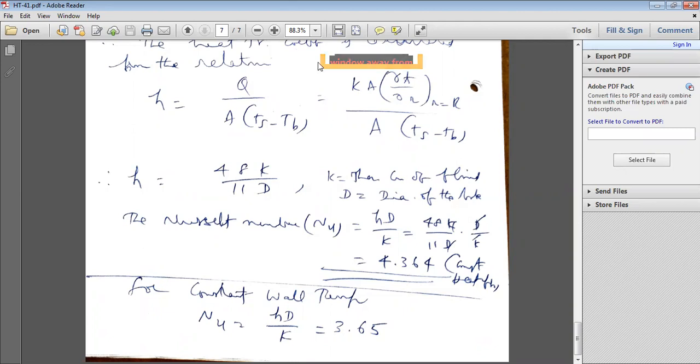To some extent this is mathematical, but you have to remember these values. Tomorrow we'll solve some problems on this. Again, one more important announcement: tomorrow first hour I'm going to take, as Lieutenant sir is not there tomorrow. All of you attend the first hour heat transfer class tomorrow.